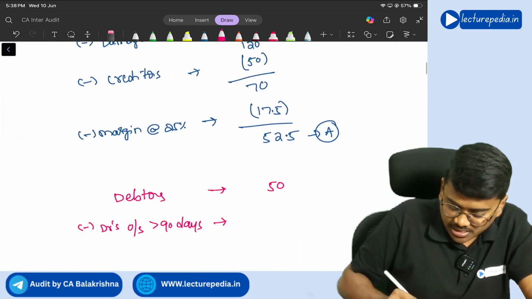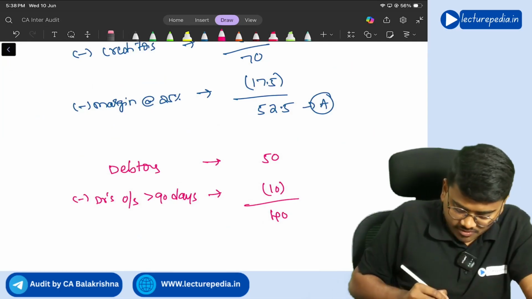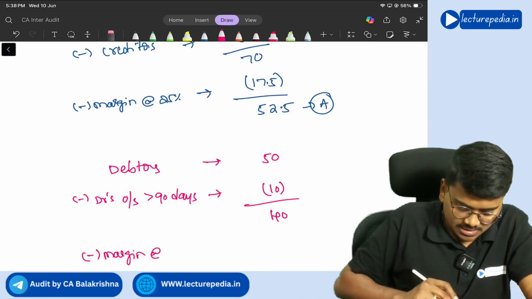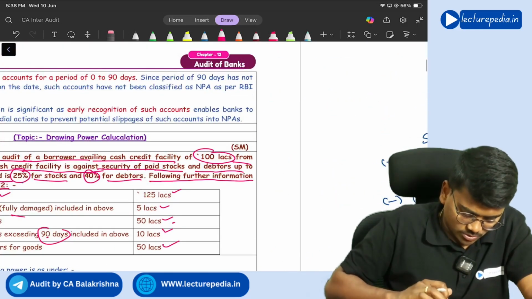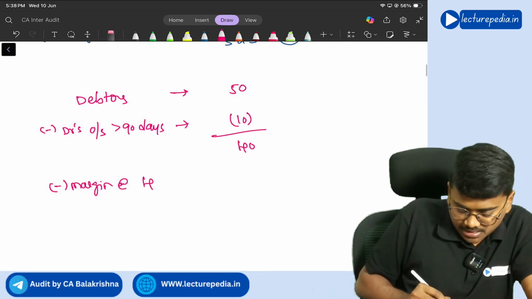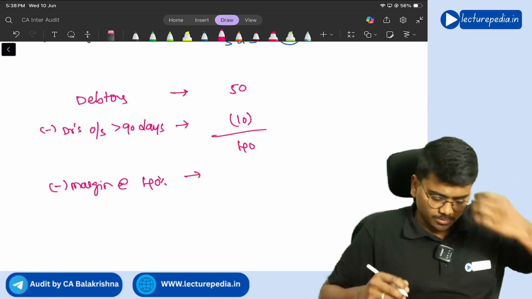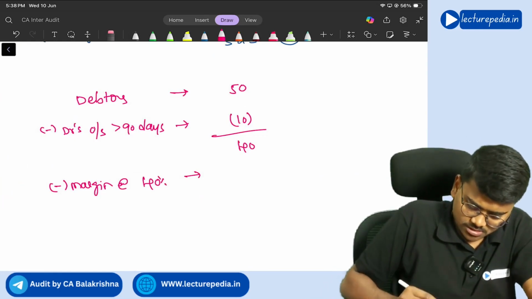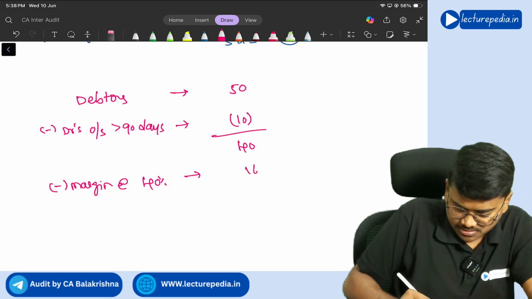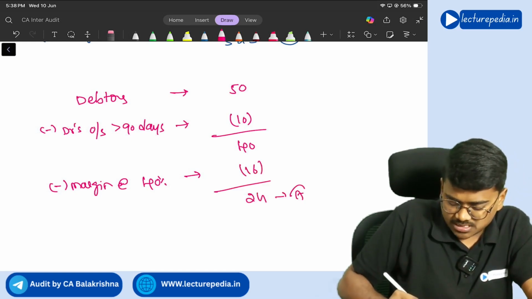10 lakhs, you will reduce 10 lakhs. It gets 40 lakhs. From that 40 lakhs you will reduce margin at the rate. For debtors, how much was the margin kept? 40% was the margin kept, right? 40 lakhs multiplied by 40%, 10% means 4 lakhs, 16 lakhs. So it becomes 24 lakhs. You keep this as B.